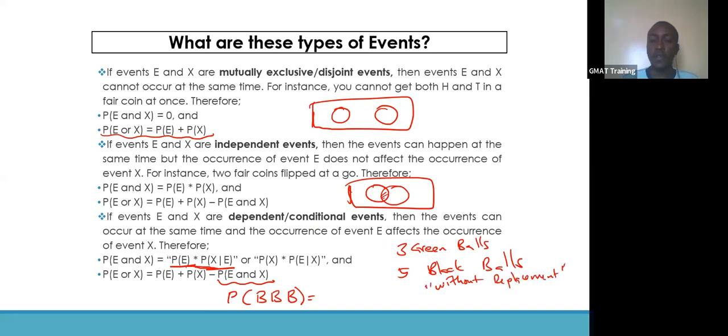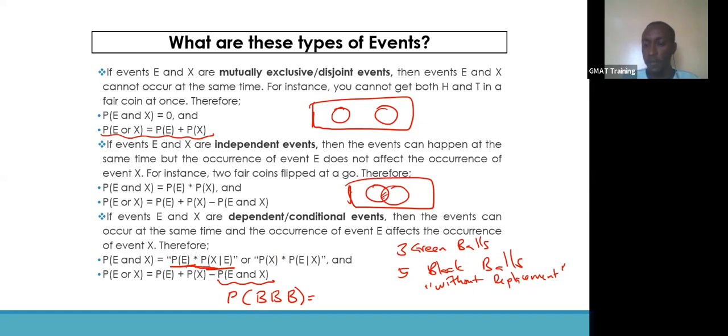In this case, if you have a keyword like "without replacement," now you're dealing with dependent events, and you have to think critically and move on logically. Keeping in mind you're dealing with conditional events, let's look into how doing this event affects the other event. Now, let's look into picking the first black ball.